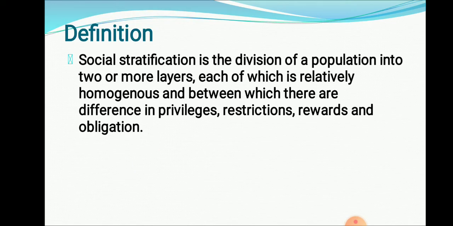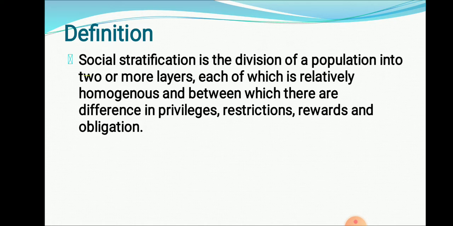Here it is said that it is the division of population into two or more layers. Two layers are there: higher class, lower class. Each of which is relatively homogeneous. Each layer is a homogeneous one. If you take the higher class society, why are we going to call them higher class? Because they have that much income. Lower class people, why are we going to call them lower class? Because that kind of conditions is present in their home. So homogeneity is there within each layer, and between them there is a difference.